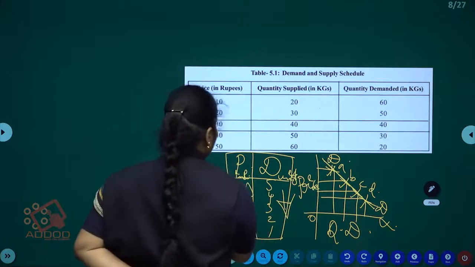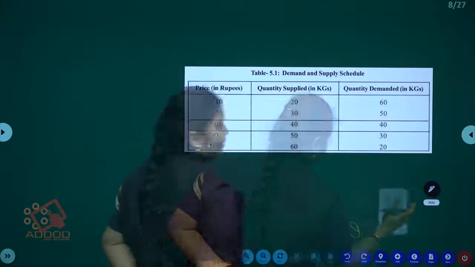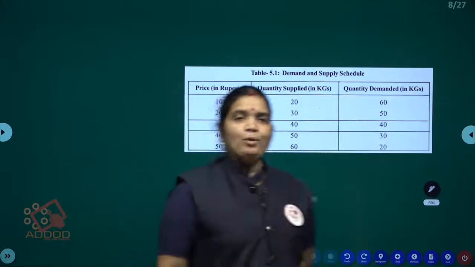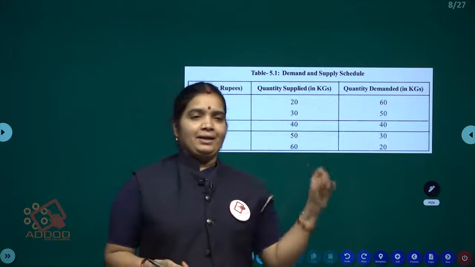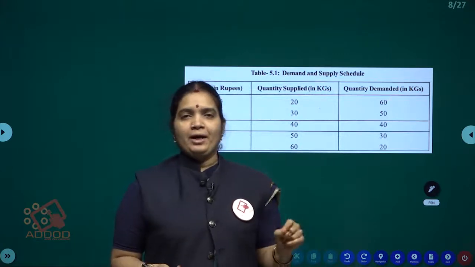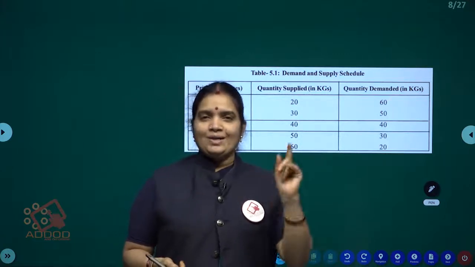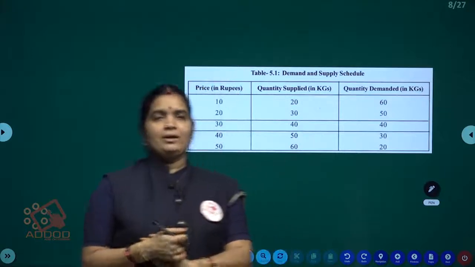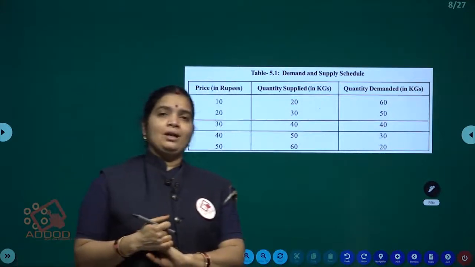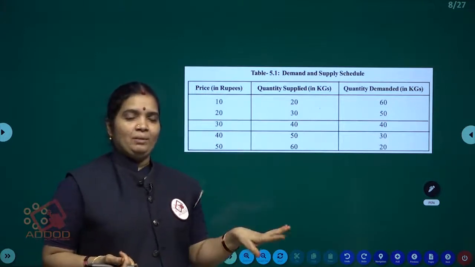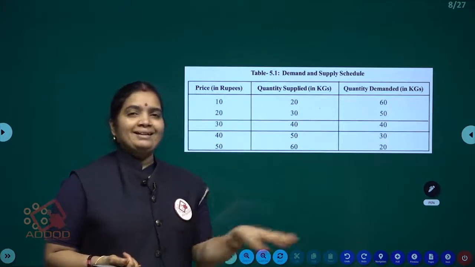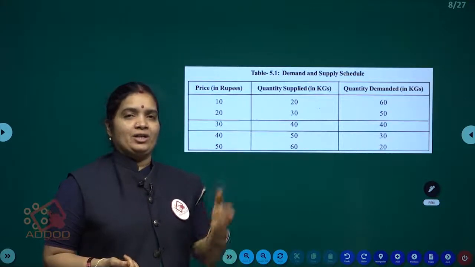Now we will discuss supply. Supply means the selling capacity at a given price, given time, given market. Right guys, now we will see the law of supply. Remaining things being equal means we are not changing other determinants, we are just changing the price.